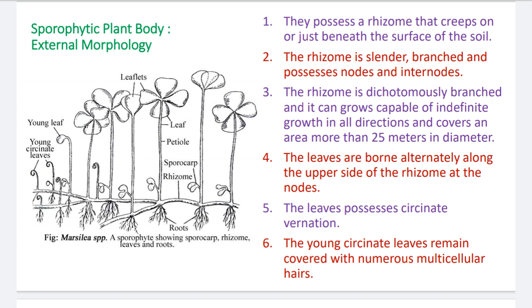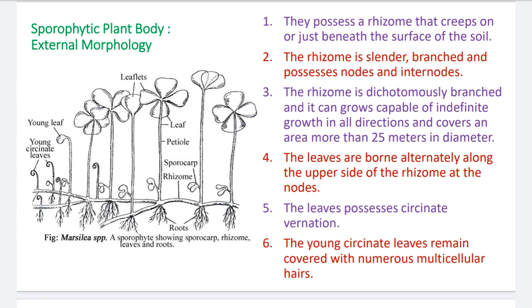Number 4, the leaves are borne alternately along the upper side of the rhizome at the nodes. You see in the diagram they are alternately arranged on the nodal region of the rhizome. Number 5, the leaves possess circinate vernation. You see in the diagram toward the left side the young leaves show circinate vernation like a Nephrolepis fern.